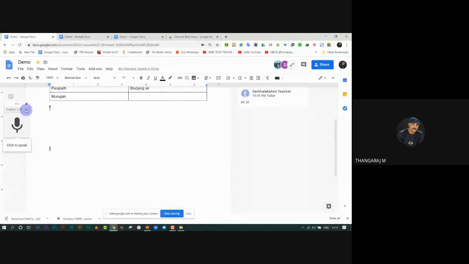Just click on it. All the languages will appear. You may type in your regional languages. Tamil India, I select Tamil India. Now you can click on the microphone.